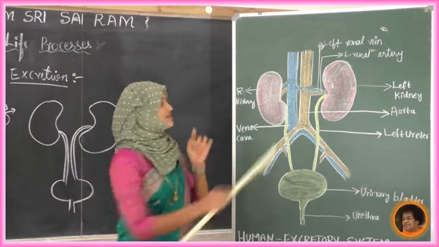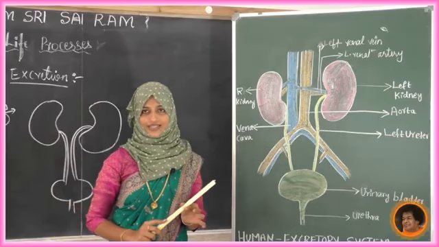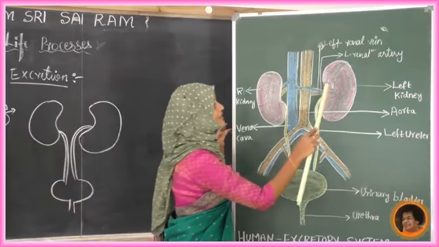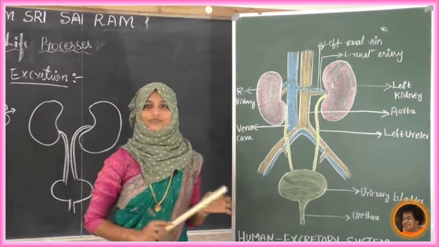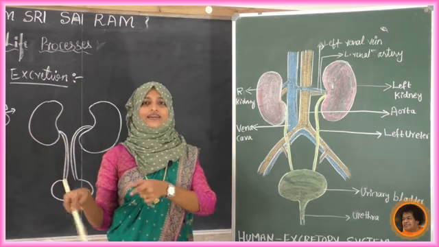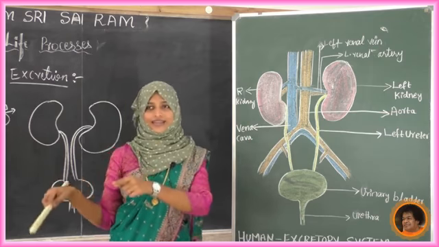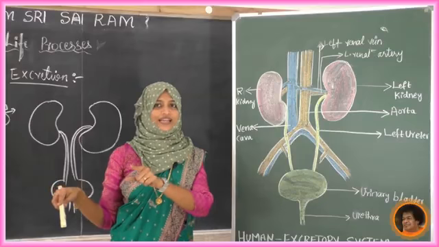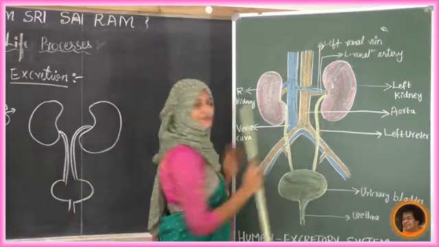This pipe divides into a number of capillaries, and these capillaries are present inside the kidney. Through these capillaries, dirty blood plus waste material reaches our kidney.